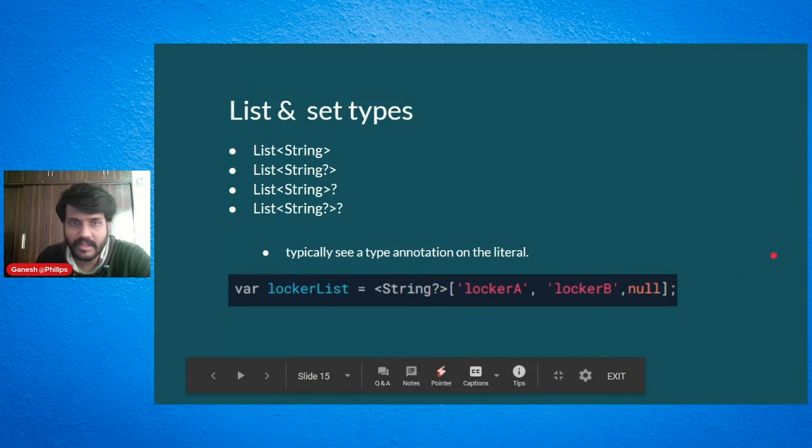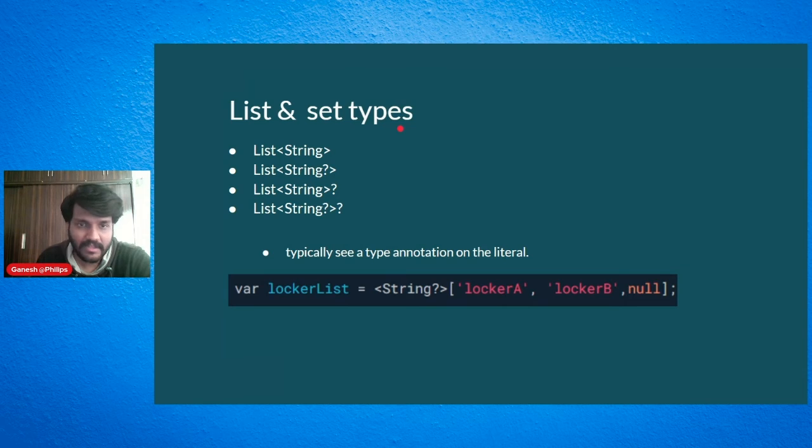So let's go to the next variable data types, which are list and set types. There comes a little bit of complication: let's say you have a list of string, and how do I define whether things are null or not? There are four different ways in which you can define them. You can say list of string, which means that neither the whole list nor the elements of the list are null.